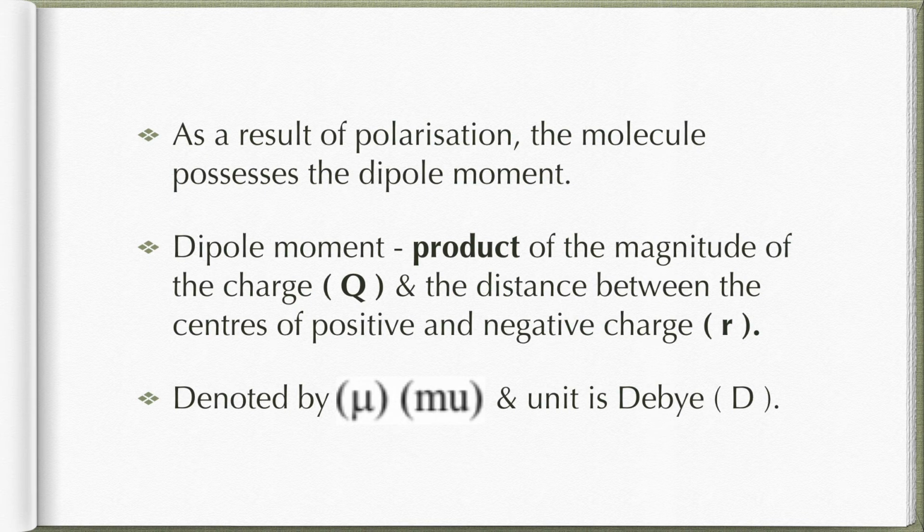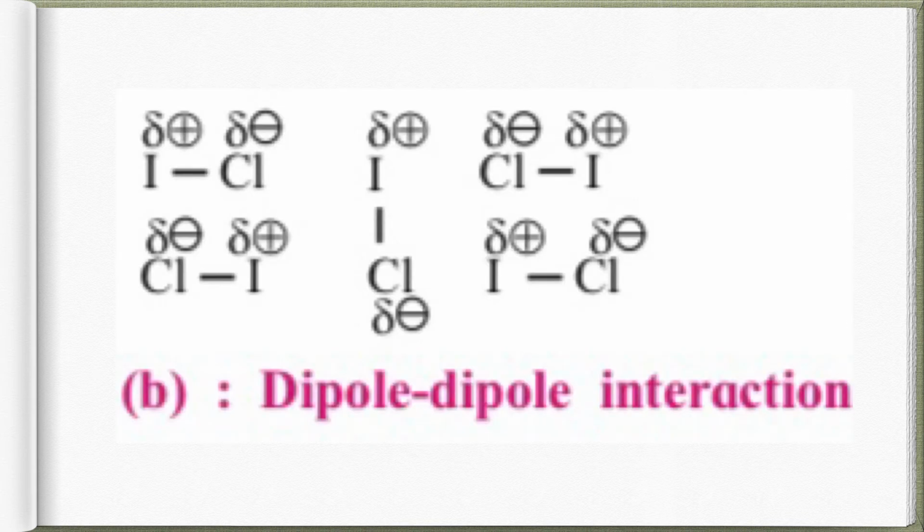Dipole-dipole interaction. Over here in this diagram you can see iodine chloride. So they are having separation of charges, therefore they show dipole-dipole interaction. Okay, so in one molecule of iodine chloride, chlorine will be having delta negative because chlorine is more electronegative and it will shift the electron density towards itself. As a result, iodine will be having slight positive charge and it is represented by delta positive.